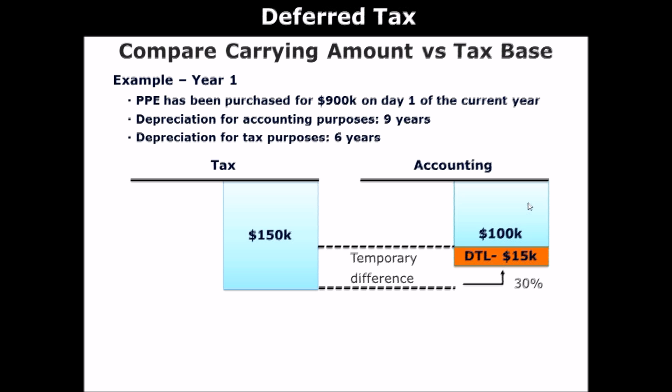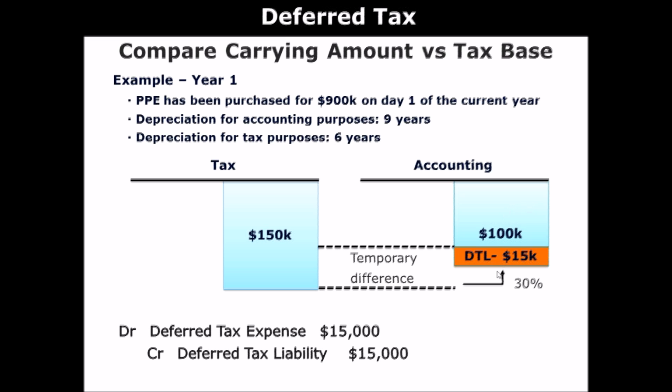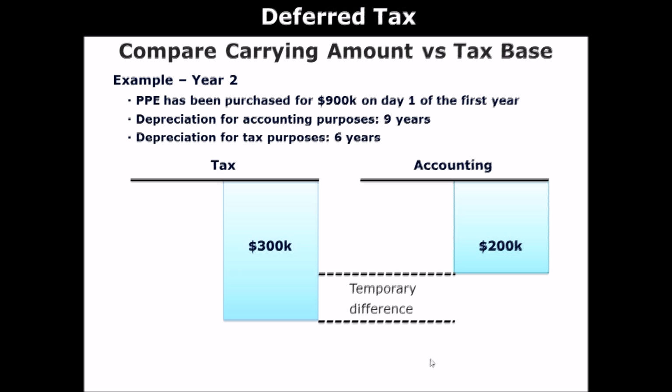Okay? Since you recorded more deductions in the current year, right, you will have less deductions in the future. Meaning that the taxable income, right, taxable income will be more, leading to more tax you have to pay to the tax office. Does it make sense? Right? You recorded more deductions than accounting, meaning that you will have less deduction in the future, and thus you will have to pay more tax in the future. And thus, that is your liability. Okay?